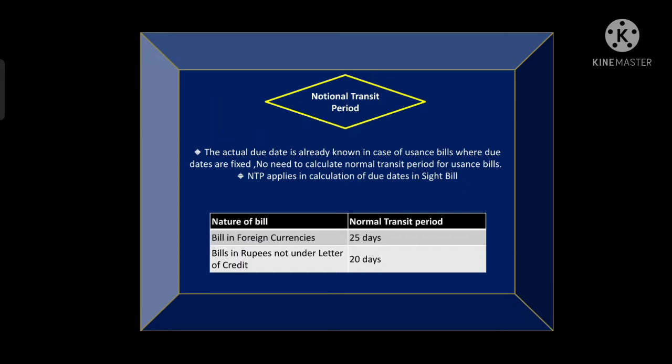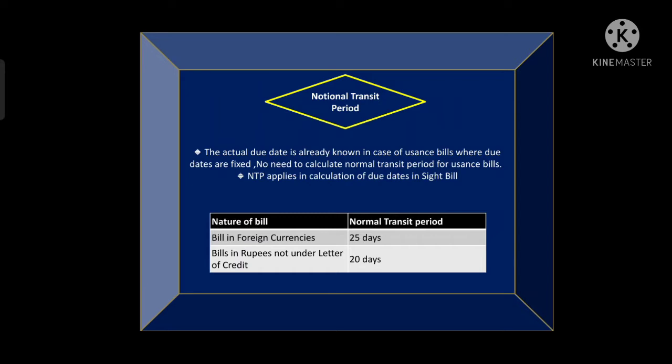Why is it only applied to sight bill? Because in usance bill the due date is already fixed. Means we are already aware what the due date of a usance bill is. The date at which we need to make the payment is the due date in a usance bill. So in usance bill the date is already known, so notional transit period would not apply to that.